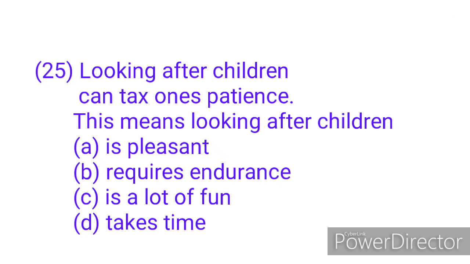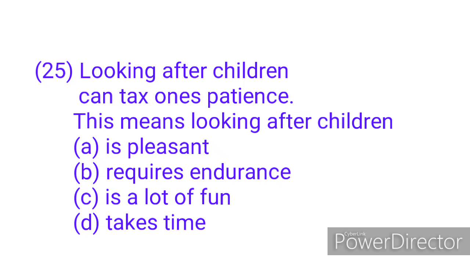Question 26. When the show was about to begin, we were still at sixes and sevens. This means that we were option A, confused, B, in groups, C, excited, and D, far away. To be at sixes and sevens is an idiom used to describe a state of confusion or disarray or uncertainty.